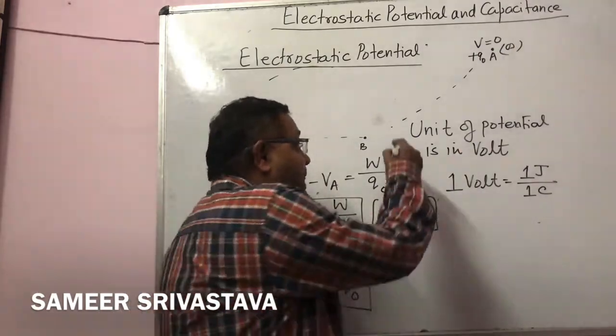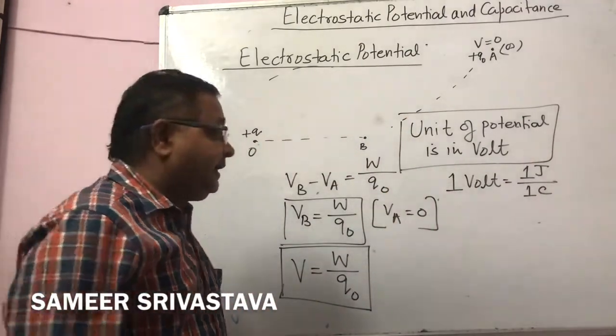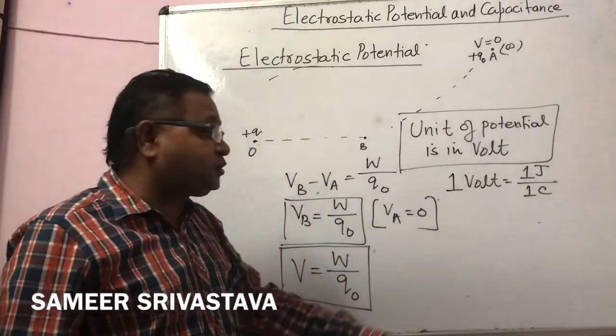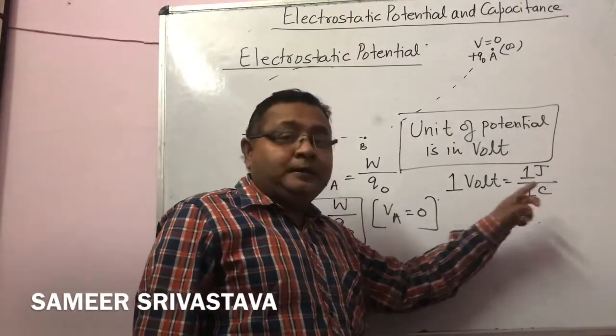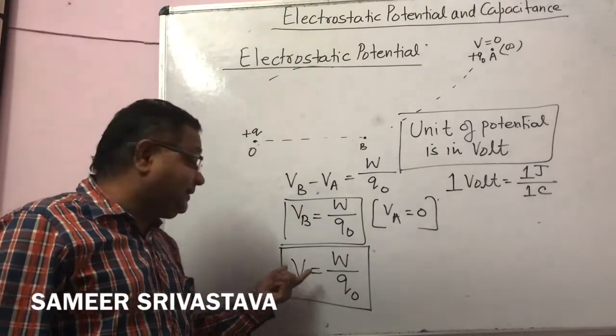So the unit for potential is always the volt, and 1 volt is also called joule per coulomb, but the SI unit for potential is always written as volt.